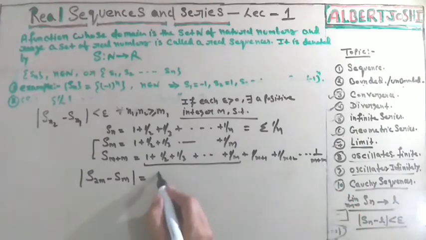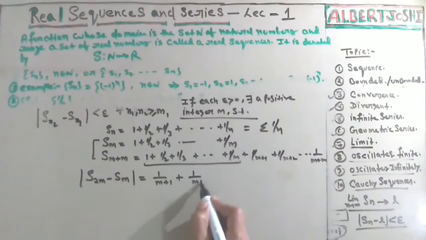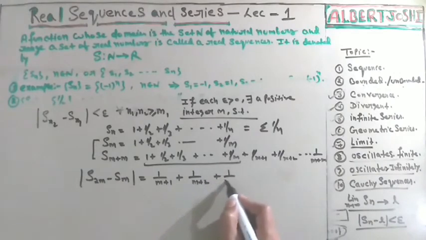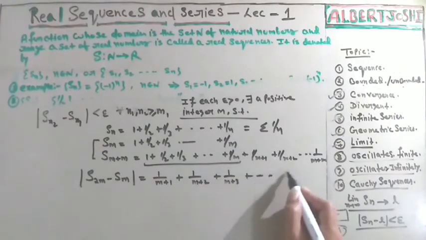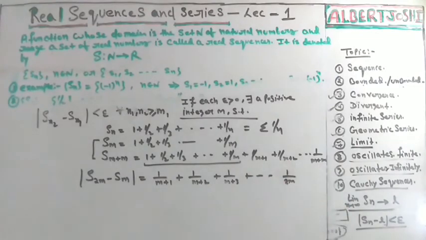Then you are getting this value. It means that you are getting 1 upon m plus 1, plus 1 upon m plus 2, plus 1 upon m plus 3, up to so on, 1 upon 2m. m plus m is equal to 2m. Okay, so now you can see that this m is any variable. You can put any value.